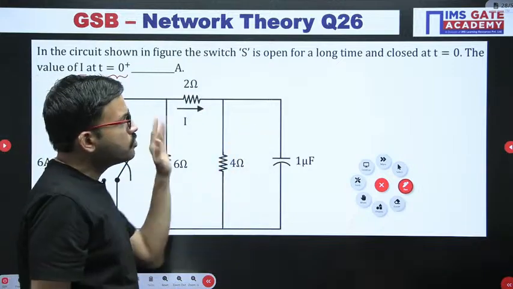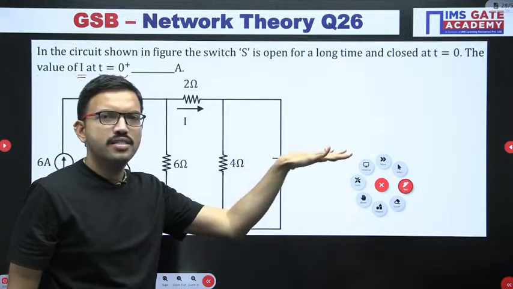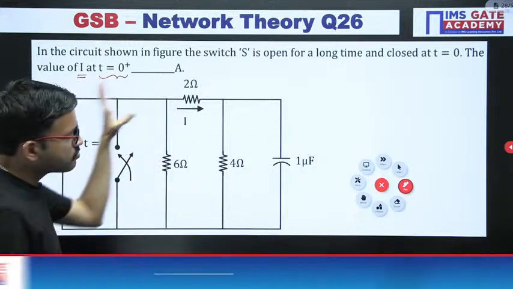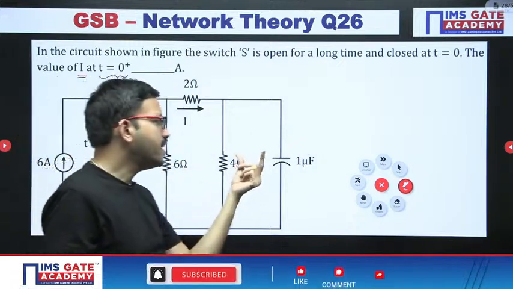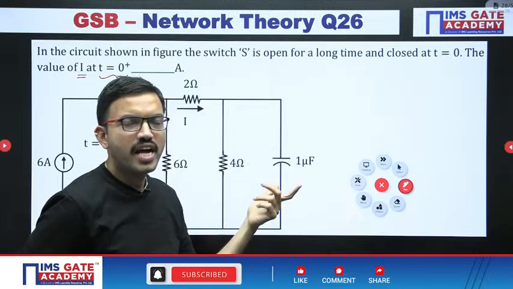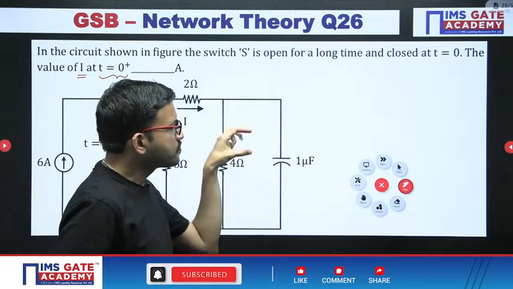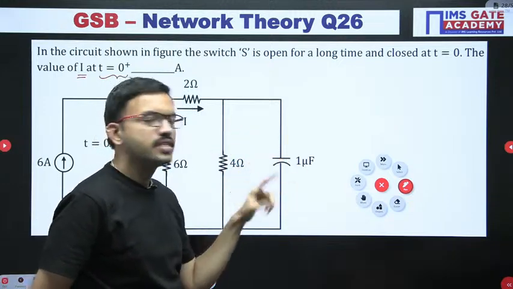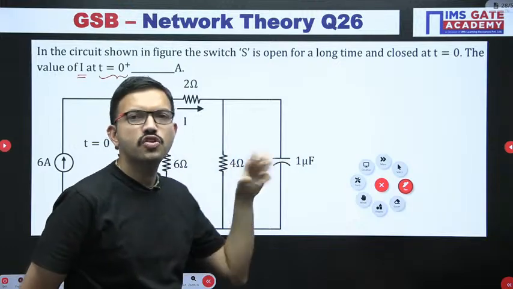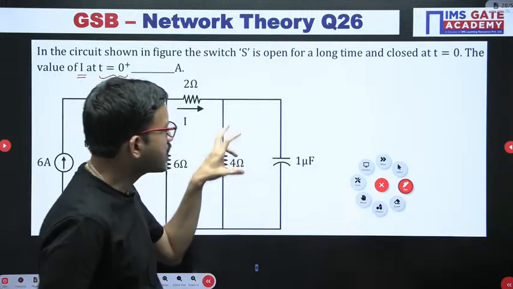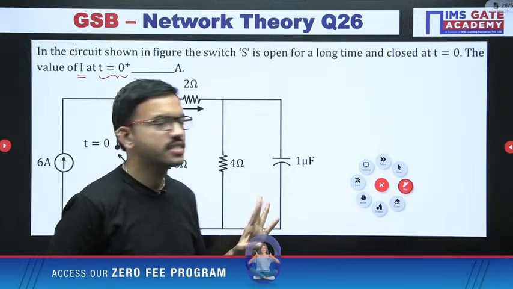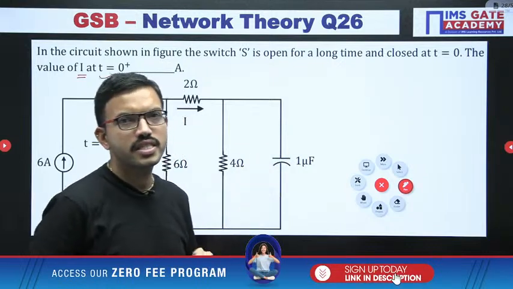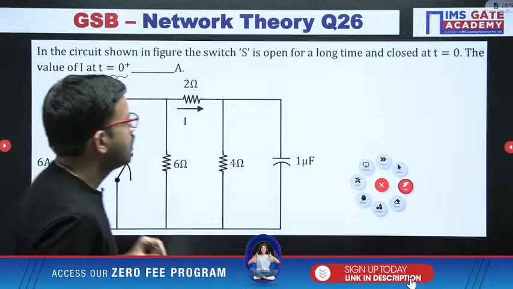Okay, so from minus infinity to 0 minus, this independent source was connected. Because of that, here you are having a capacitor. Similarly, even if you are having an inductor. With respect to the capacitor, you get maximum voltage across it. That means the capacitor has reached the steady state. Similarly, if you are having an inductor, it has reached the steady state. That is the most important conclusion point.